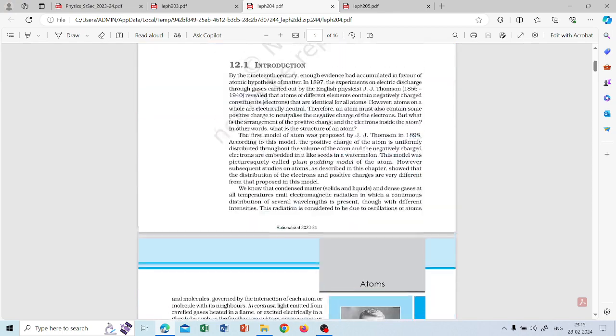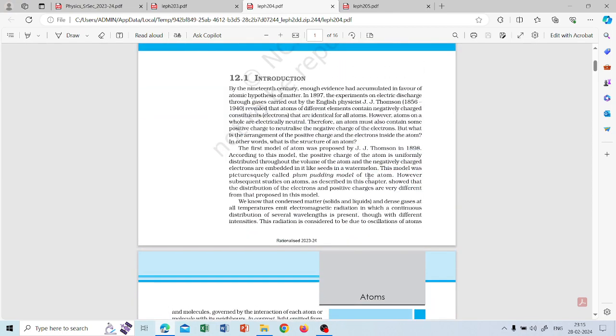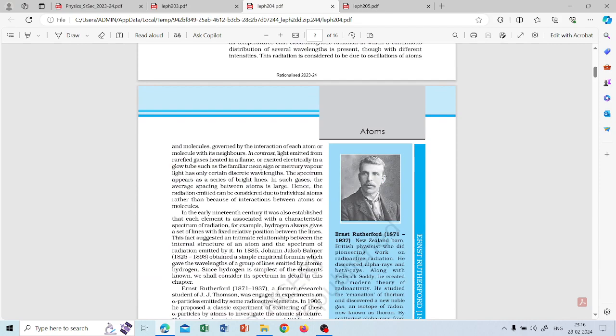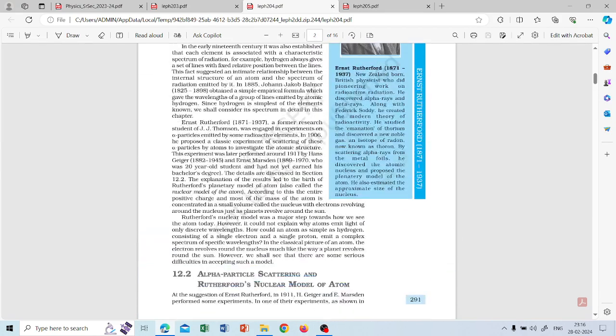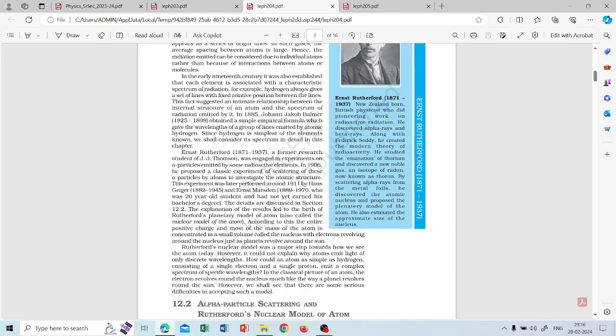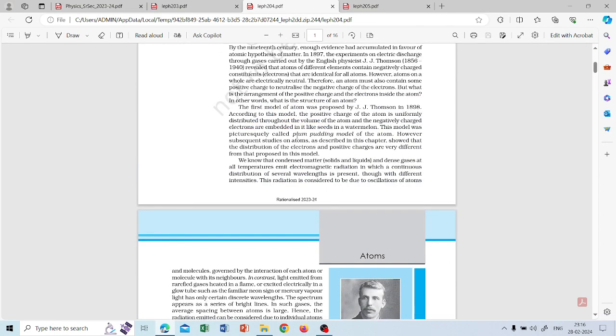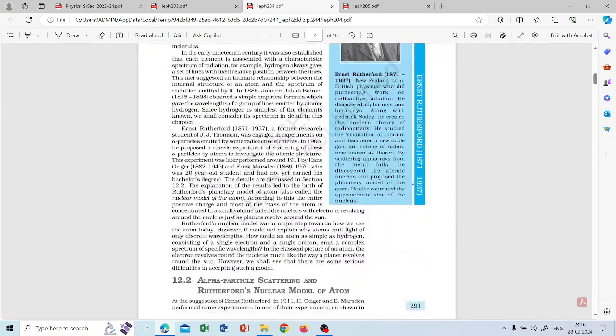So in atoms, what is there? You all know that in 9th standard or 10th standard we read about the different models, J.J. Thomson, then Rutherford. So this is similar, just a more elaborate explanation. Here they start with the Rutherford model, because the J.J. Thomson model was just a plum pudding model. This is an introduction, not much important.